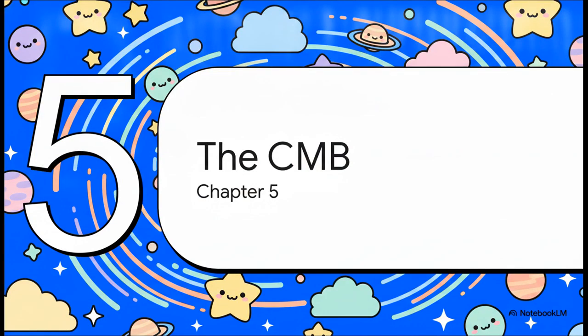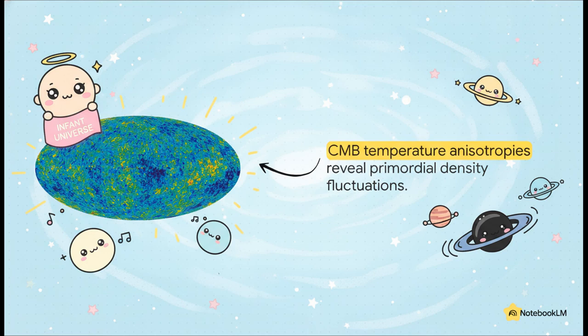Fast-forwarding a bit, Chapter 5, The Cosmic Microwave Background. Okay, so inflation has ended, the universe is cooling down, and those frozen ripples we talked about earlier finally re-enter the cosmic horizon. The result of this is the Cosmic Microwave Background, or CMB. It's basically a thermal baby picture of the universe, taken when it was just 380,000 years old. Those colorful temperature variations you see, they map directly back to that primordial density field.